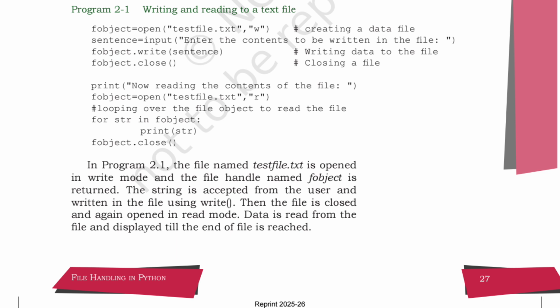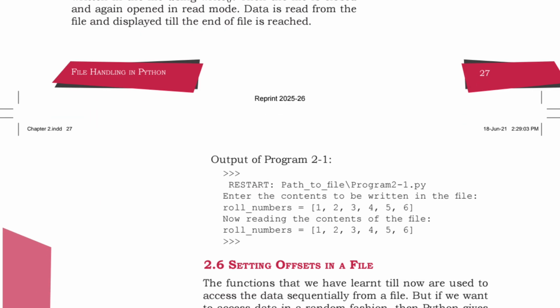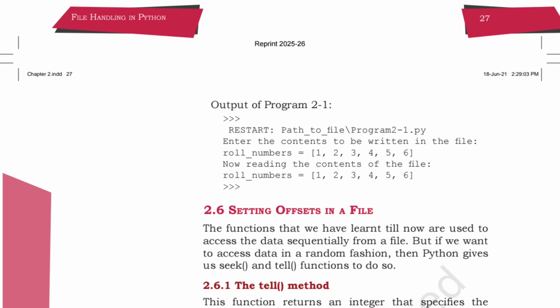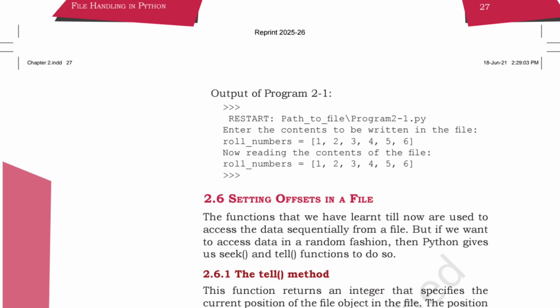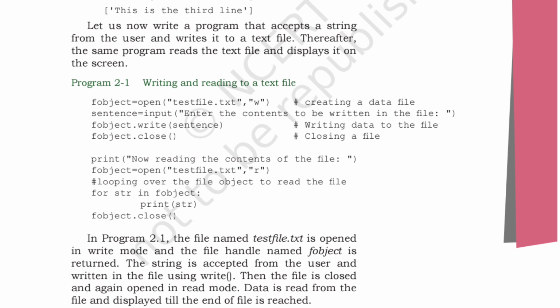So this program uses the write method because we are writing over here, w. Then again this is the output. Enter the contents to be written in the file: roll number 1, 2, 3, 4, 5, 6. Now reading the contents of the file: roll number is equals to 1, 2, 3, 4, 5, 6. So this is the output of the program. Understood?